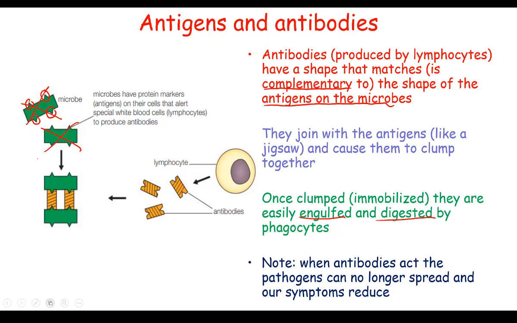So if you're trying to explain this, there's a few points that you need to include. Antibodies are produced by lymphocytes. They have a complementary shape, and you need to use that word. So antibodies have a complementary shape to the antigens, which are on the microbes. The antigens and antibodies will clump together. The microbes will be immobilized so that they can be much more easily engulfed and destroyed by phagocytes. And those are the main words that you need to include.